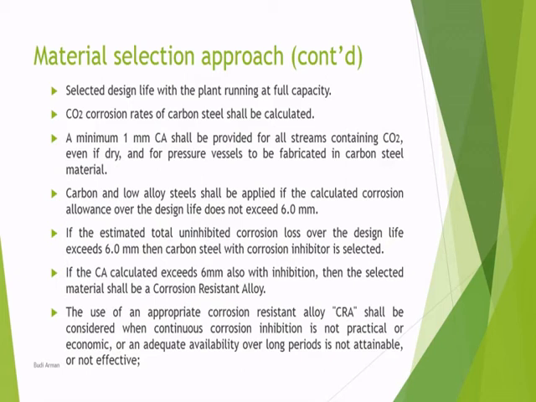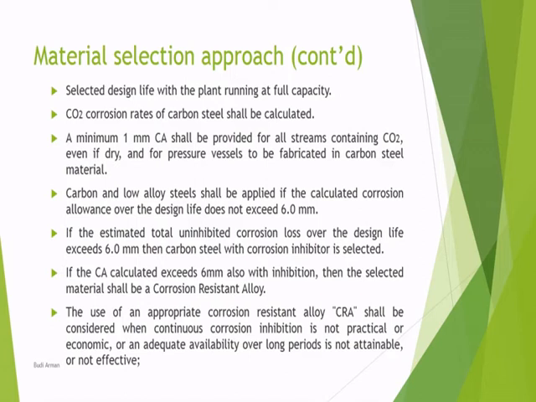CO2 corrosion rate of carbon steel shall be calculated. So it's common: a minimum 1 mm corrosion allowance shall be provided for all equipment containing CO2, even if dry. If dry means there is no corrosion here even containing CO2, we still have to put at least 1 mm corrosion allowance.